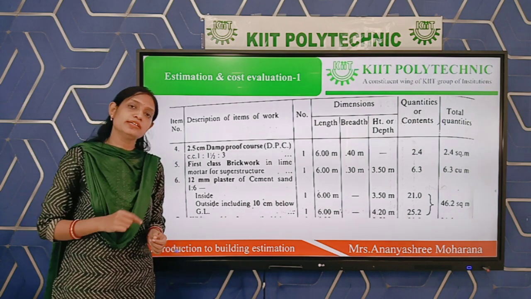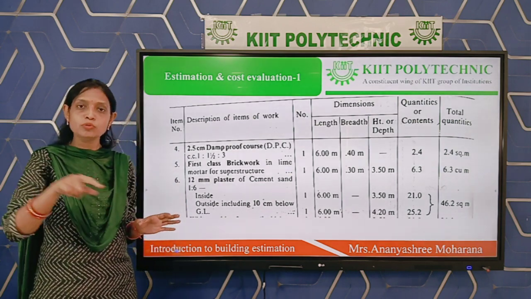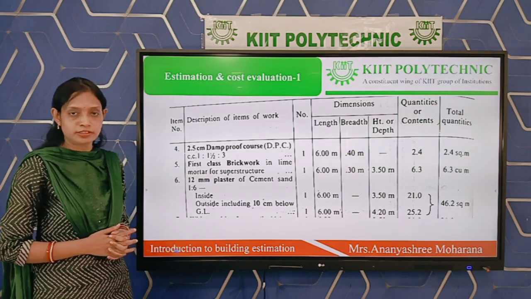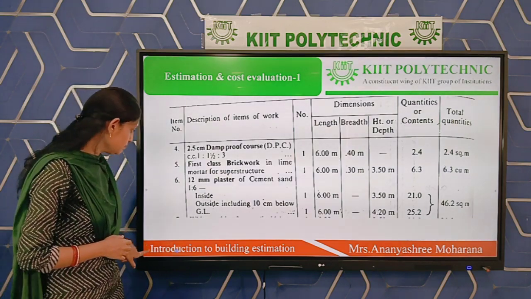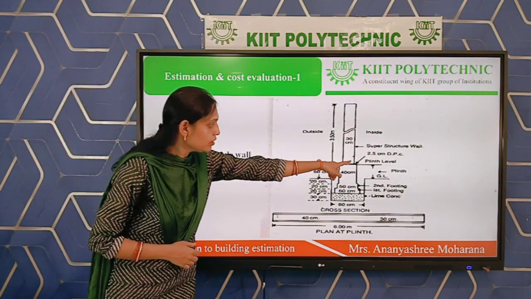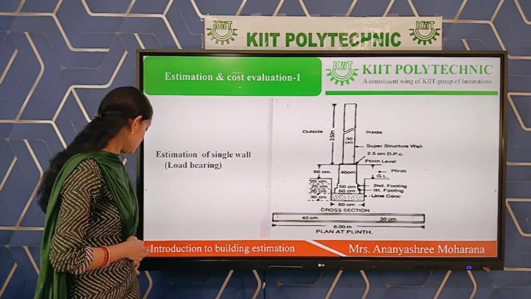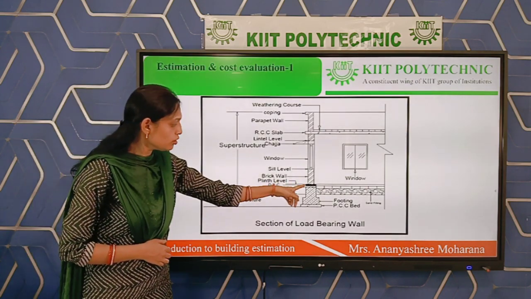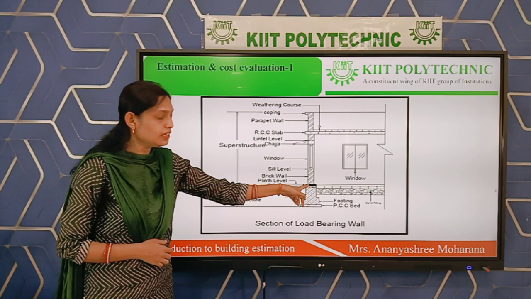That means how much length or how much breadth we have to consider to provide the DPC layer over the plinth. Okay, you can see here in the drawing, this is the DPC, 2.5 centimeter DPC. For better clarification, you can see this drawing also. This blackish part is DPC.